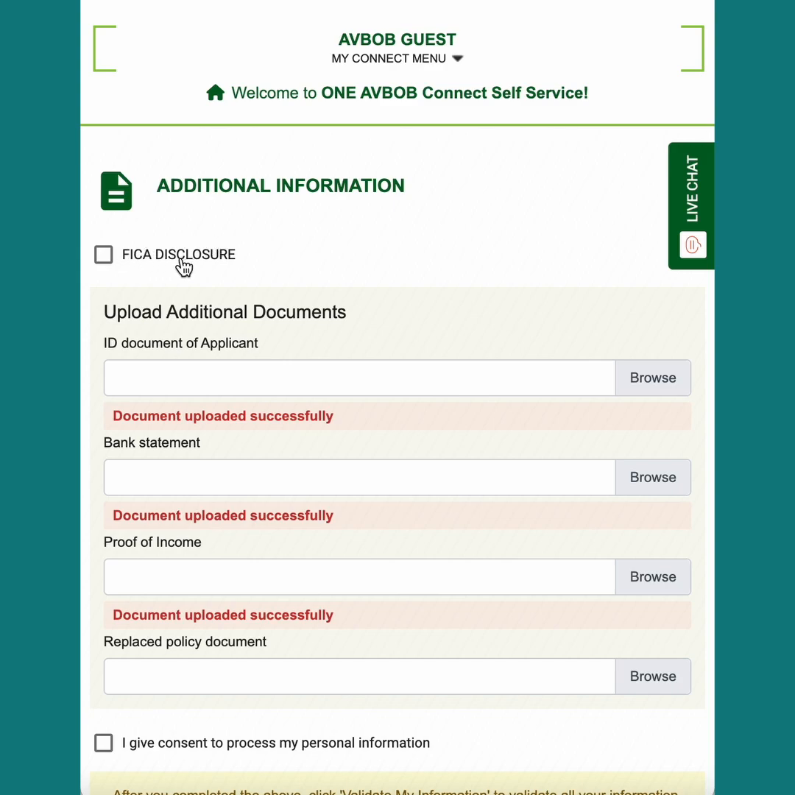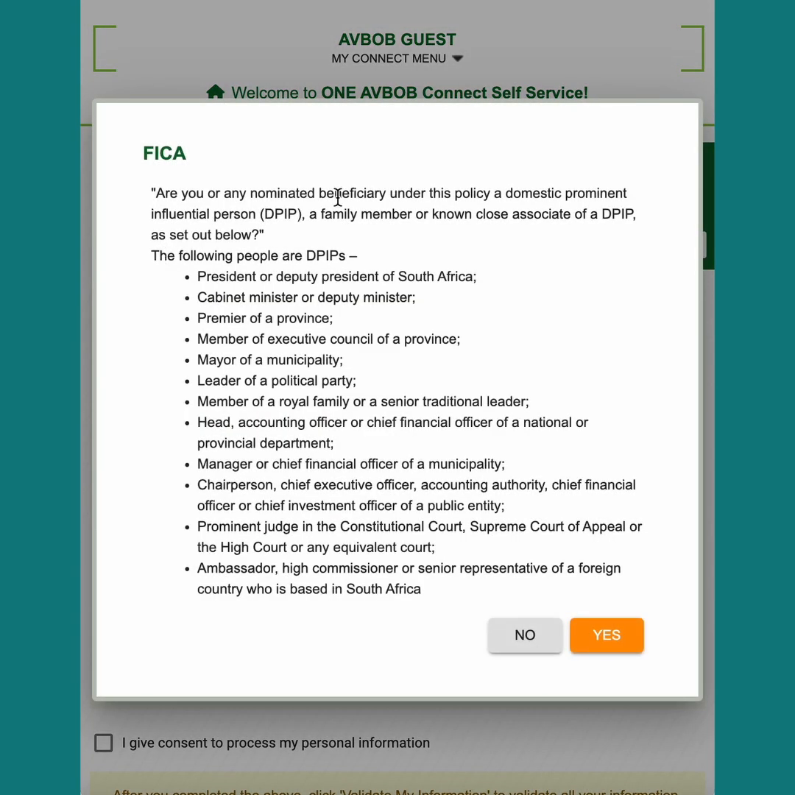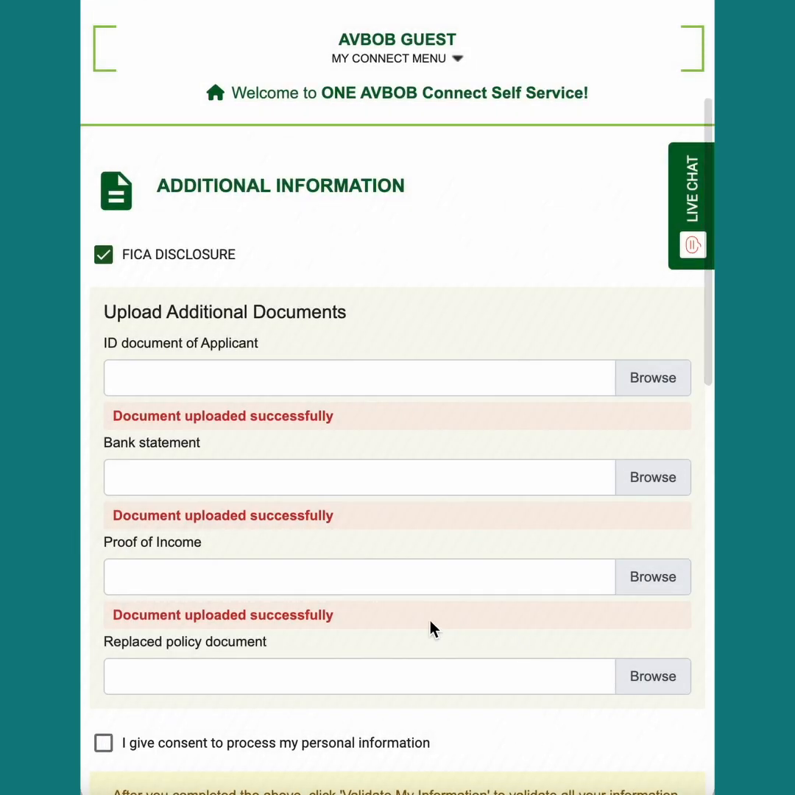At the top of this form, you will see the FICA disclosure, and this is where you state whether you are a domestic prominent influential person or related to one. If you are, select Yes and then give more information as the form requests. If you're not, select No. Remember, you only need to upload documents if you are a domestic prominent influential person. If you're not, you can skip over this.